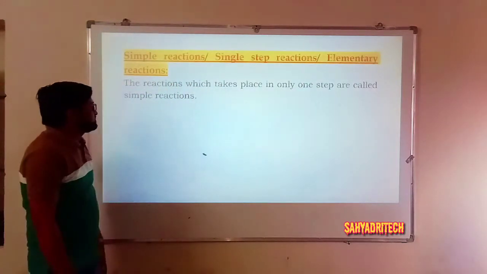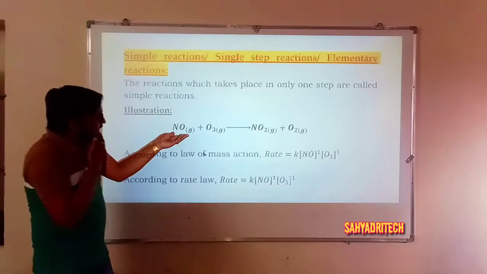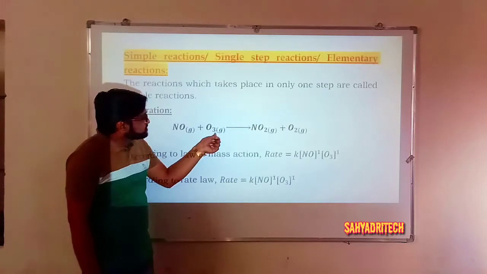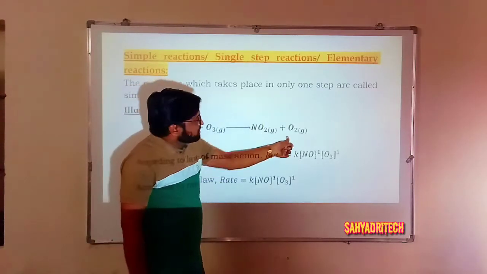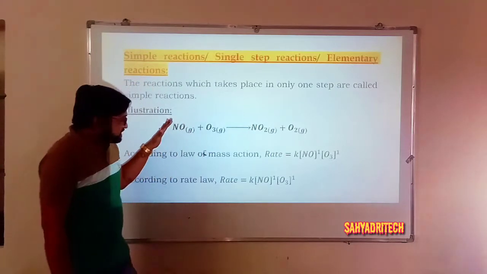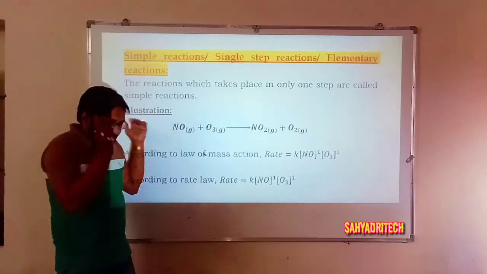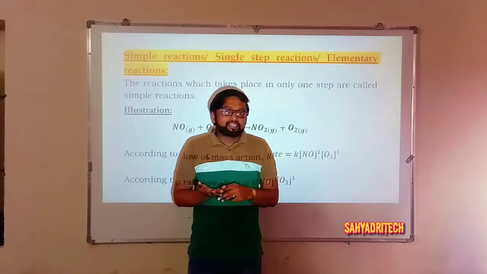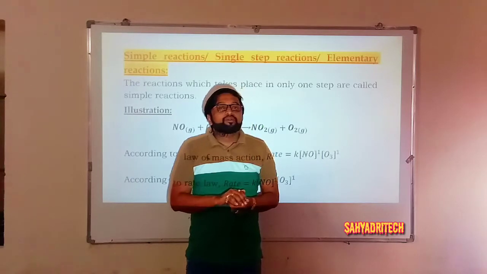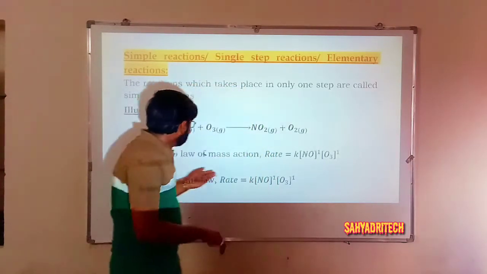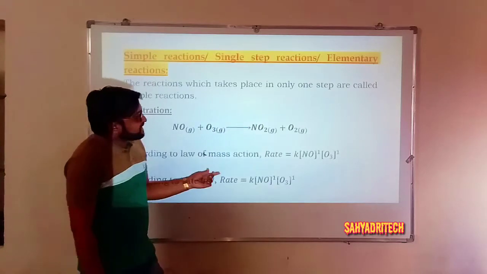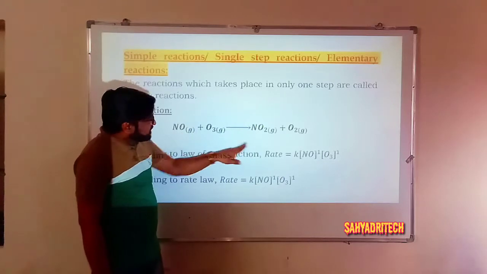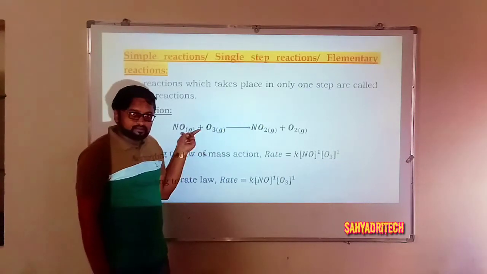Well, an example for this: the reaction between nitric oxide and ozone molecules. Nitric oxide combines with ozone to give nitrogen dioxide and an oxygen molecule. So it's a simple, single step reaction. And I mentioned the point to be remembered for simple reactions: the law of mass action and rate law both have the same expression. According to the law of mass action, the rate is equal to K into the concentration of NO raised to 1 and the concentration of O3 raised to 1.